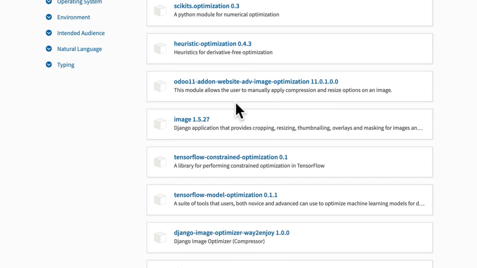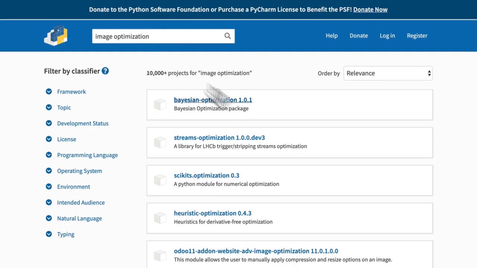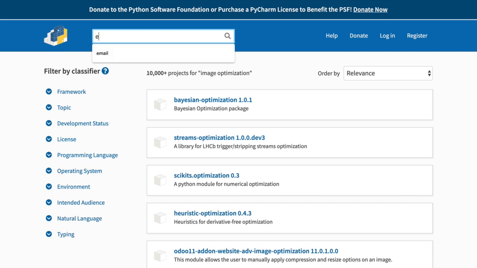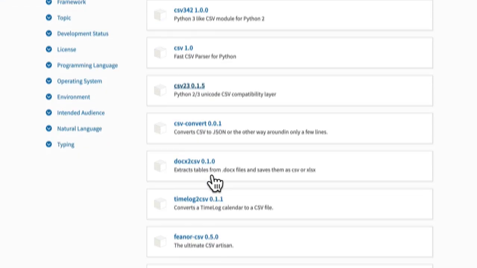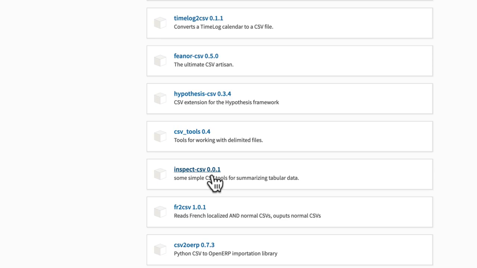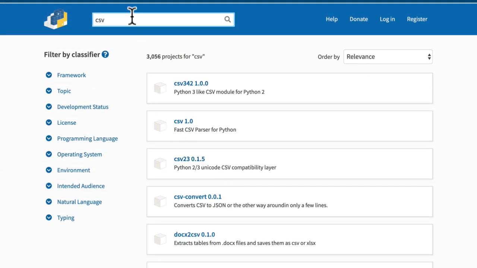All these packages for image optimization. What if, for example, I wanted to read Excel files or CSV files? Well, there are packages for that as well, and there are a lot of them. Pretty much anything you need, you can probably find on here.